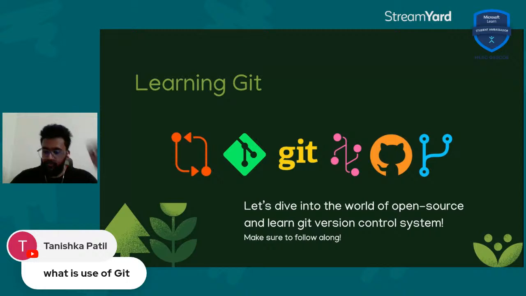Awesome. So I see I have another question: what is the use of Git? That's an interesting question, but I do have another question for you, Kanishka. If there wasn't Git, how would you actually track the changes in your code? And how would you enable developers to code remotely? Let's say I'm working on the front end code of a project, and my coworker is working on the backend code for the project.